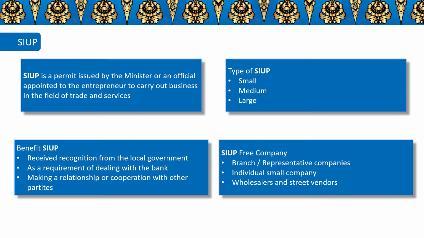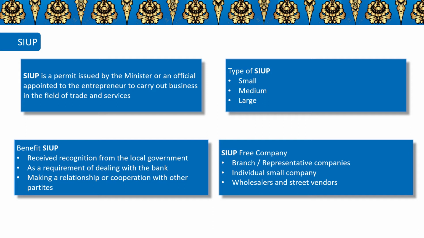Types of SIUP. The first, small SIUP, must be owned by a trading company whose wealth is more than 50 million to a maximum of 500 million, excluding land and building for business premises. The second, medium SIUP, must be owned by a trading company whose wealth is more than 500 million up to a maximum of 10 billion. The last, large SIUP, must be owned by a trading company whose wealth is more than 10 billion.